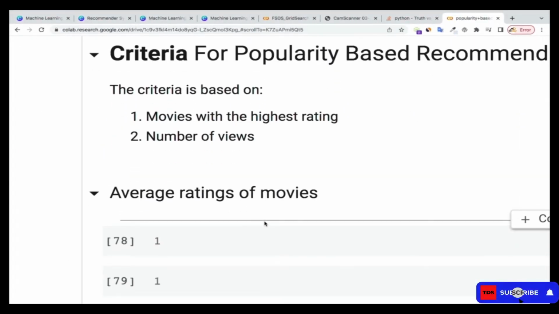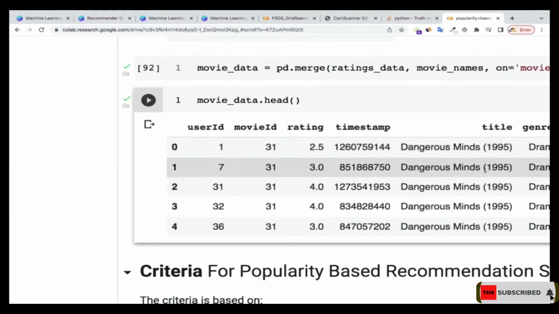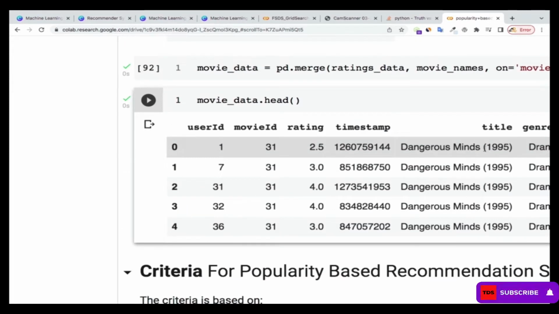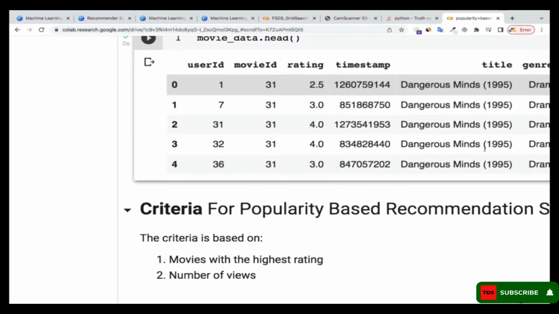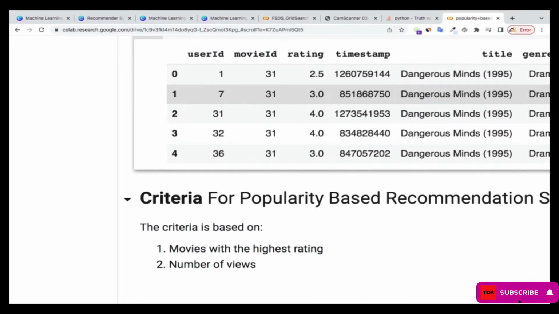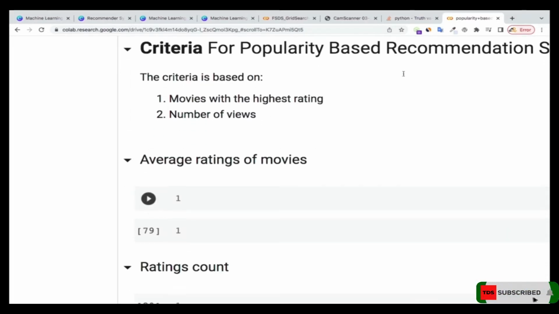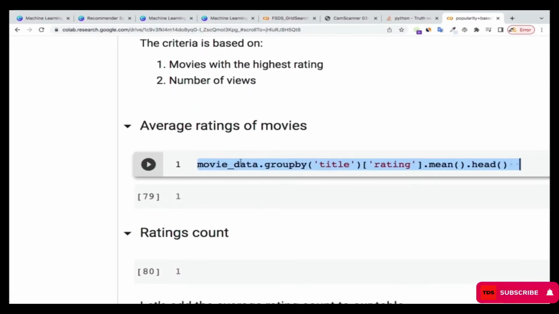So what I'm going to do is, for each of the movies that we have, one person might rate it 2, one person might rate it 3, one person might rate it 5, and so on and so forth. So on average, what is the rating of that particular movie? If I pick one movie, on average, what rating is that movie having? That's what I want to calculate over here.